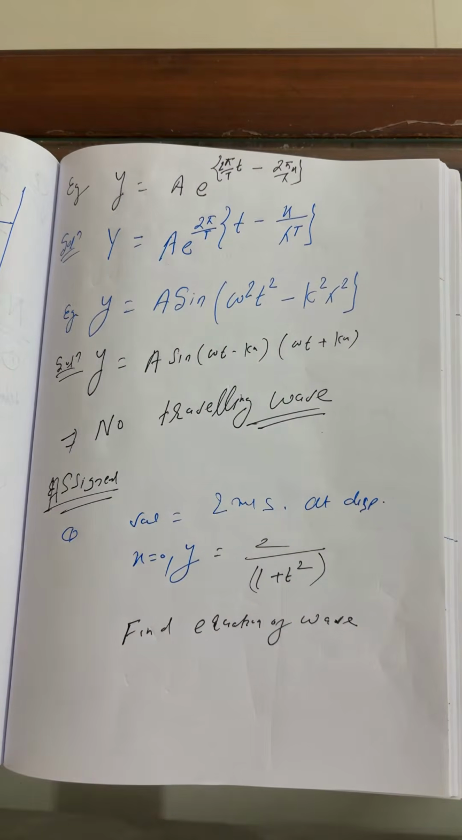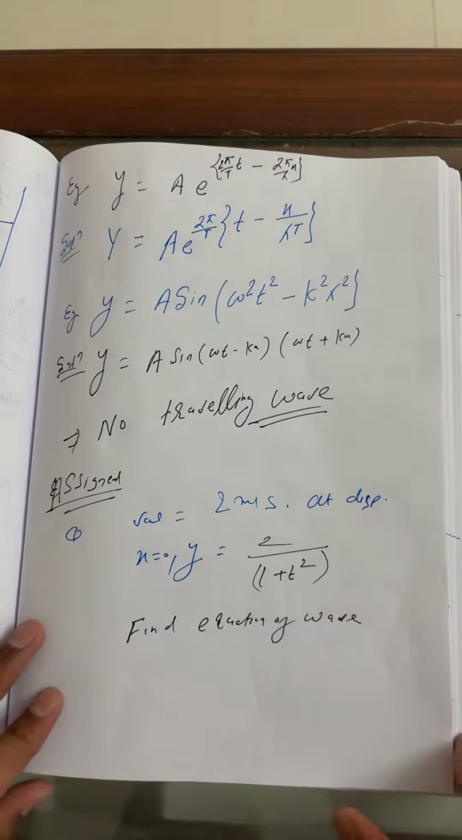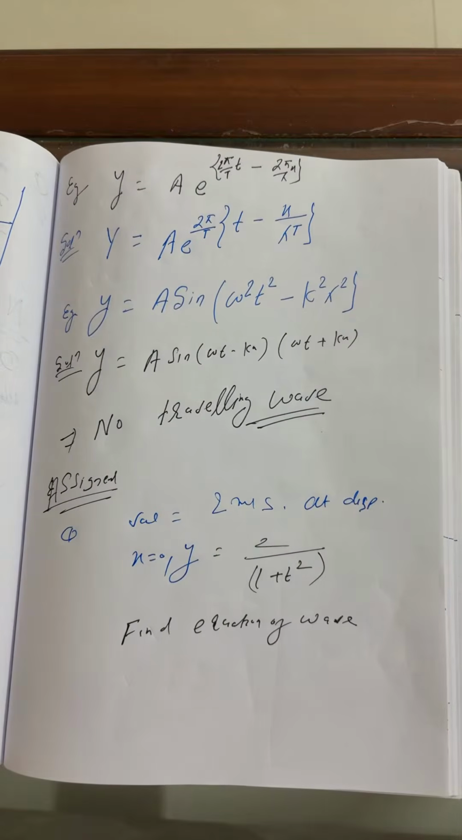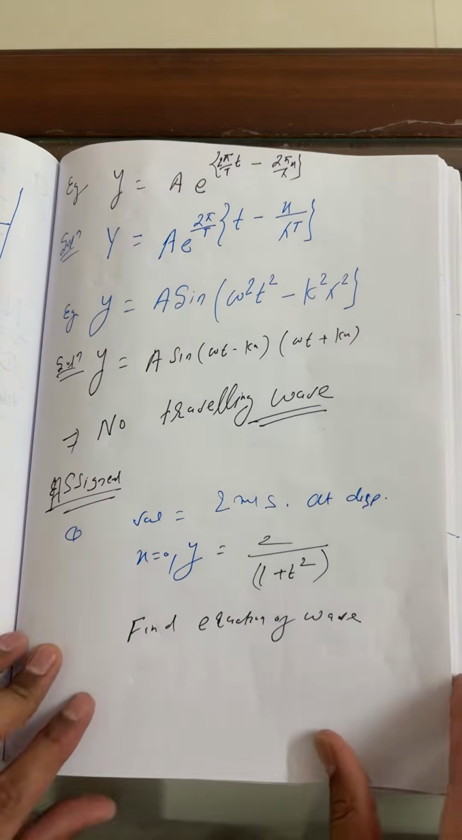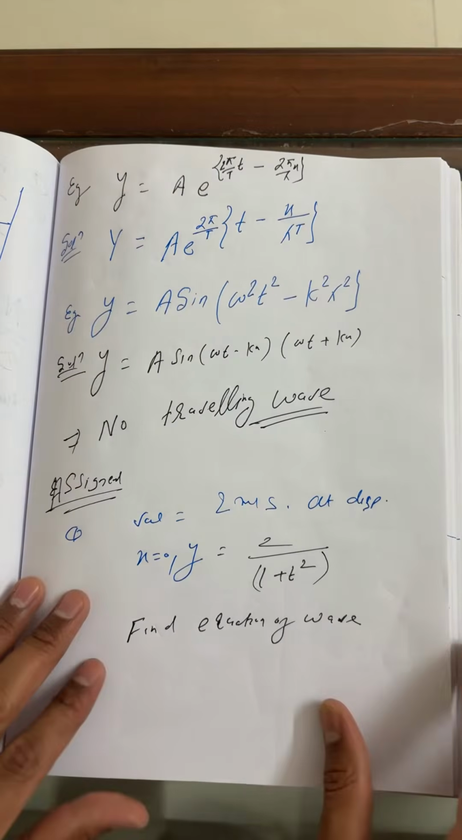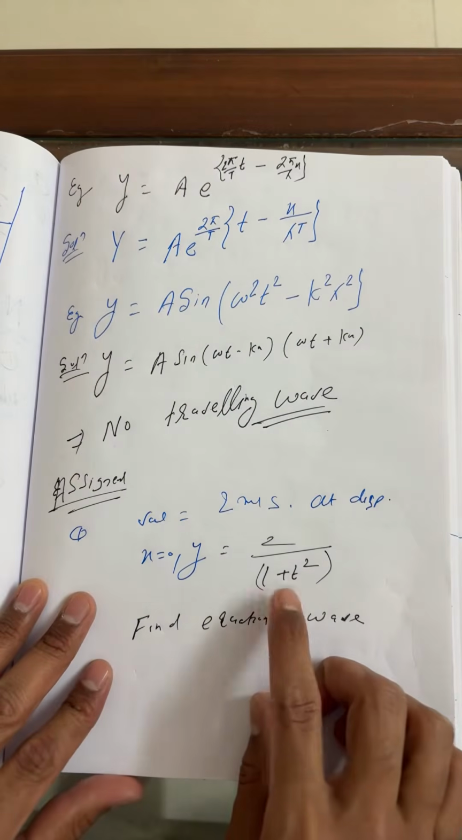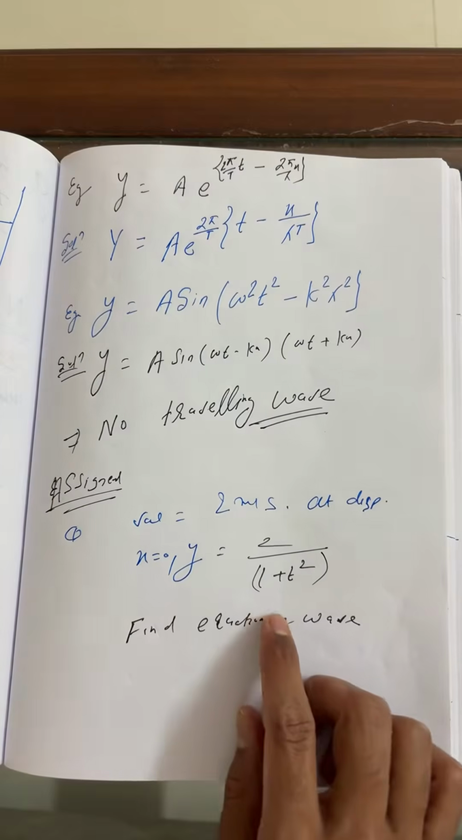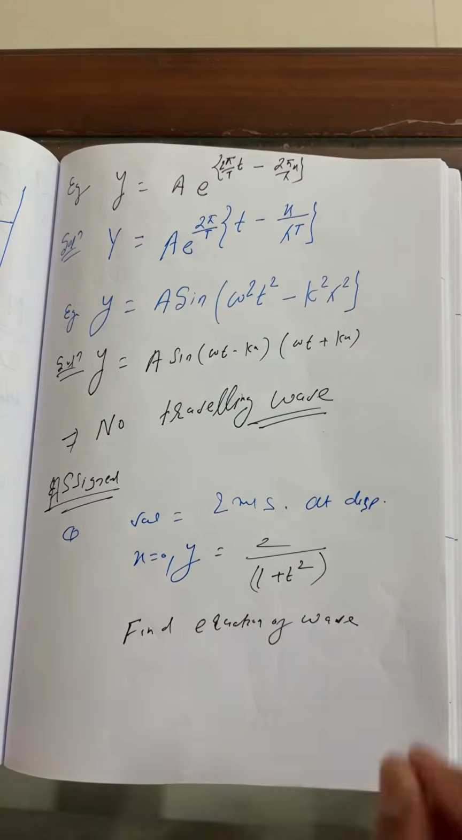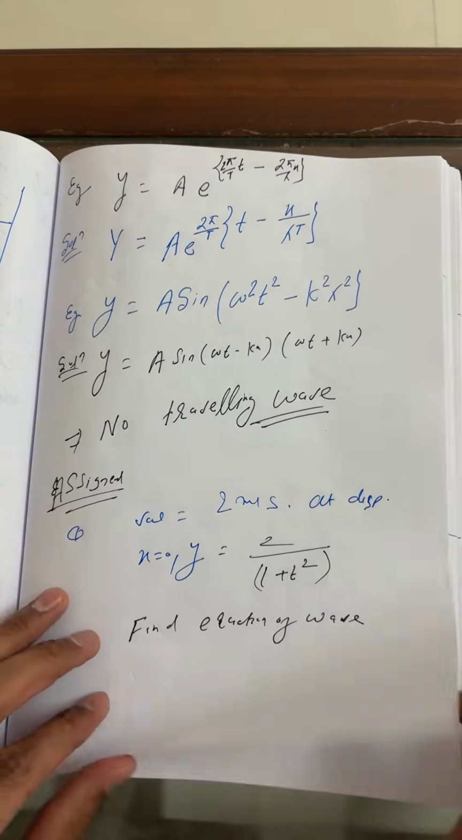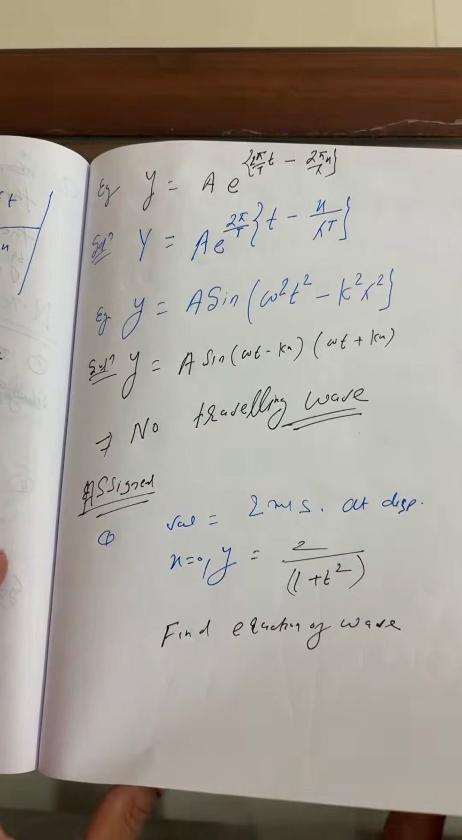So students, basically we have to find here the equation of wave. Here, further, I wanted to discuss how we can solve these equations. For this condition, you can go through this: 1 plus t square. There is something here which I wanted to innovate.